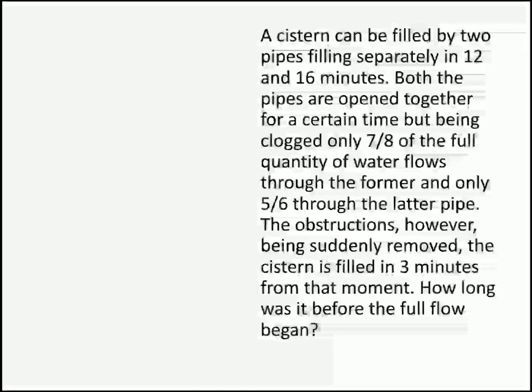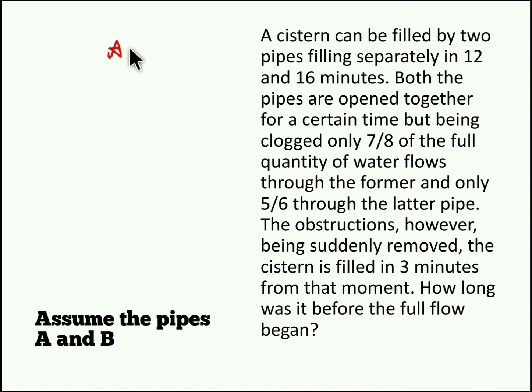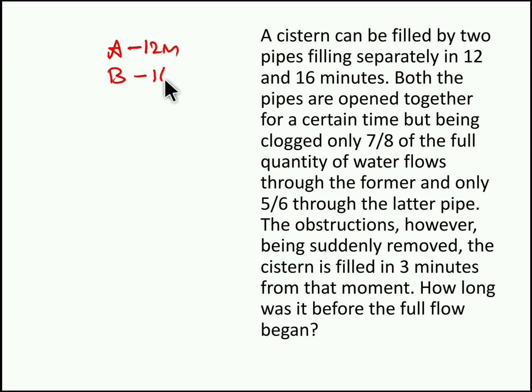So this problem is really simple, but it looks a little clumsy, right? So let me show you how you can easily solve this type of problem. A cistern can be filled by pipe A in 12 minutes and by pipe B in 16 minutes separately. Since we don't know the total capacity, take the LCM of 12 and 16, which gives you 48. So 48 units is the total capacity of the tank.